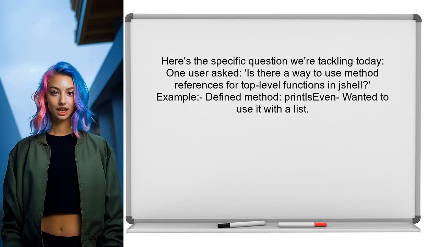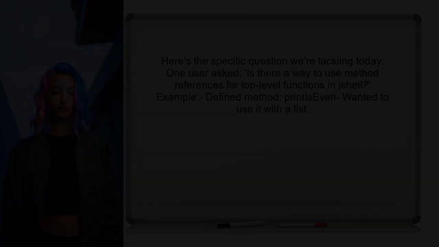So, here's the specific question we're tackling today. One user asked, is there a way to use method references for top-level functions in JShell? They provided an example where they defined a method called printIsEven and wanted to use it with a list. Sound familiar? Let's break this down together.